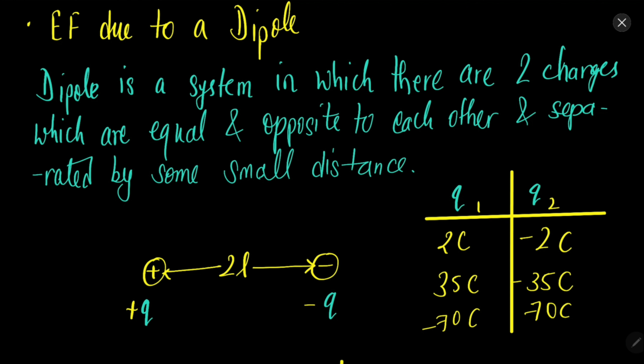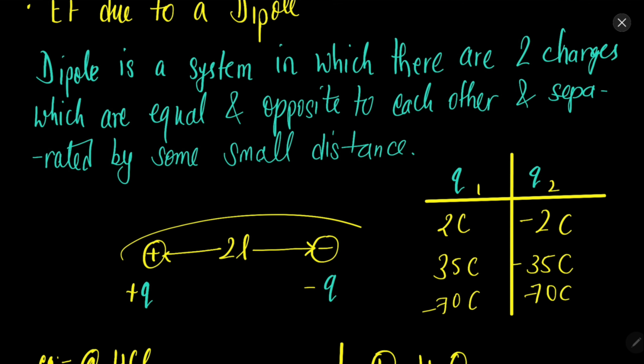Let's now discuss the concept of a dipole. So what is a dipole? Let's say we have two charges, plus q and minus q, and they are separated by some distance. We are taking 2L, you will understand why we are taking 2L. It is a system in which we have two equal and opposite magnitude charges. Let's say we have plus q charge here, and similarly there will be minus q charge. The magnitudes will be the same and the polarity will be opposite, and they are separated by some small distance.